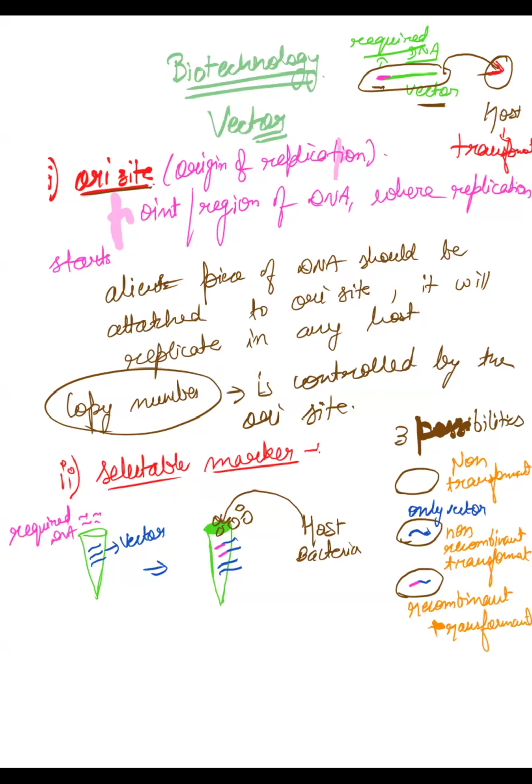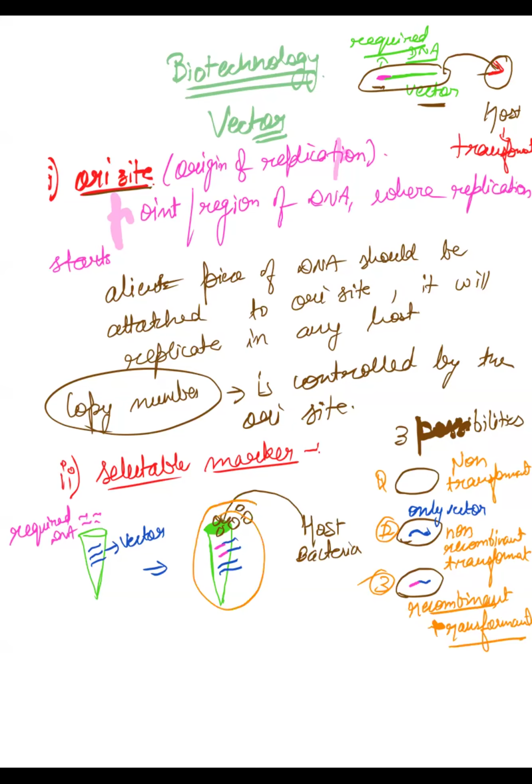Which condition do you want, condition 1, 2, or 3? What is your objective? Number 3. We want to create a recombinant transformant. But the question is, how do you select? You have added everything into a test tube. Now, how do you select which of them are transformants and which are non-transformants?